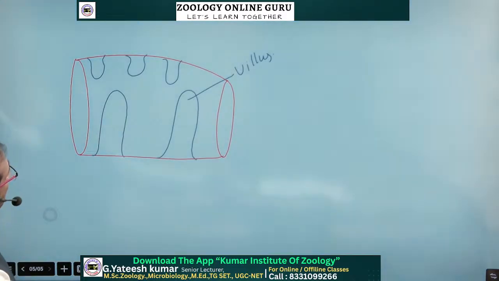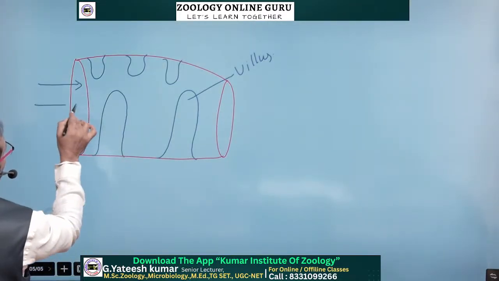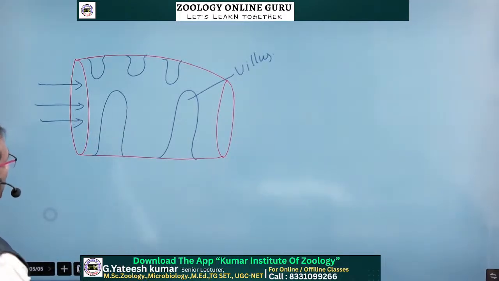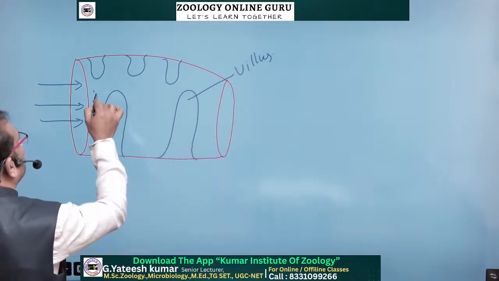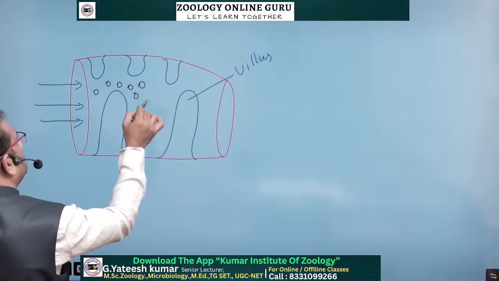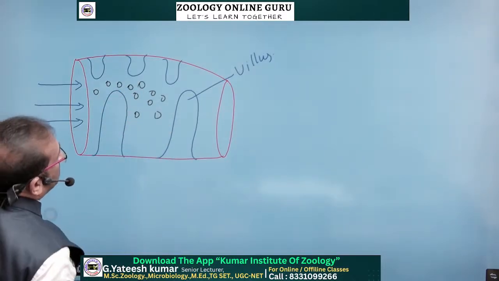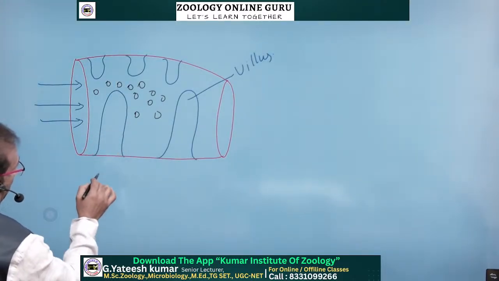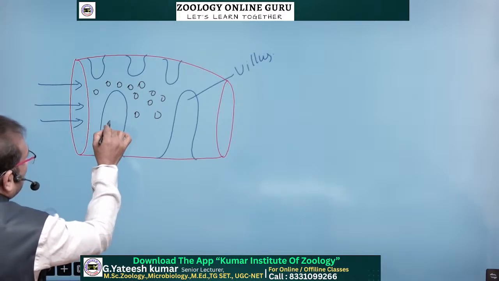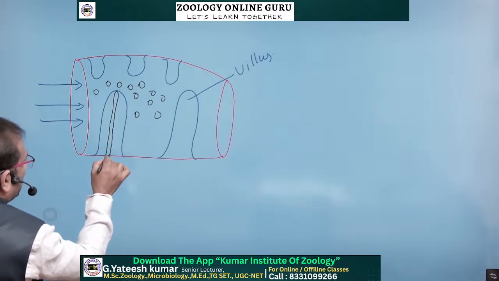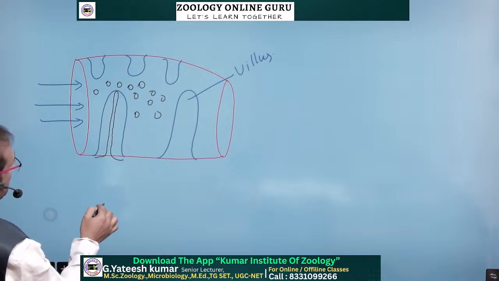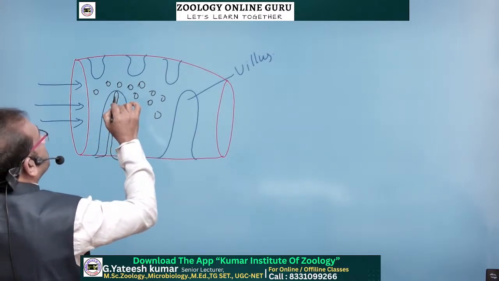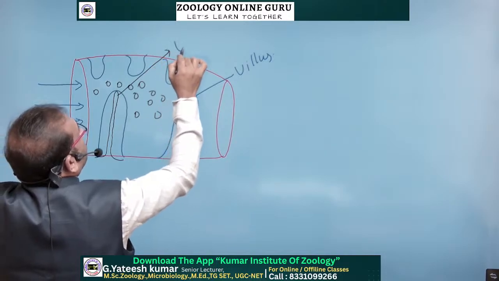We are discussing absorption now. The digested food comes here. What is the digested food? Glucose, fructose, galactose, and amino acids all enter here. And in the villus there is a lymphatic vessel present. This is the lymph vessel.